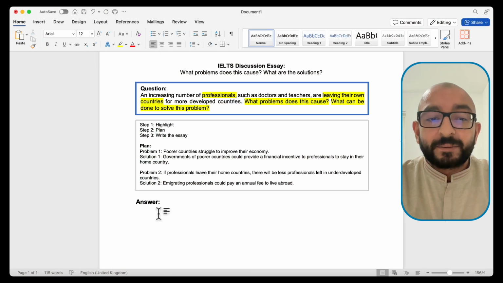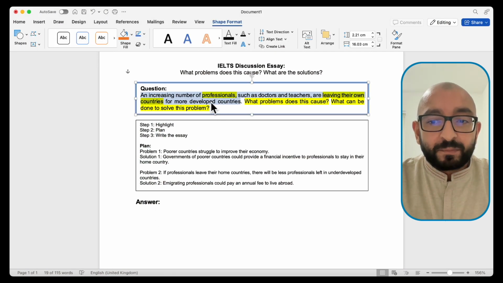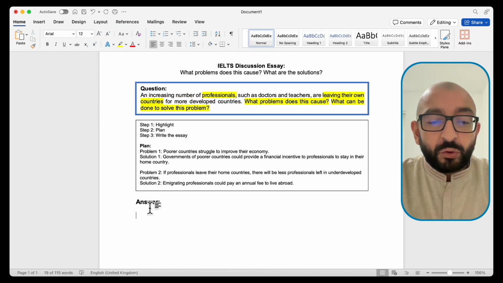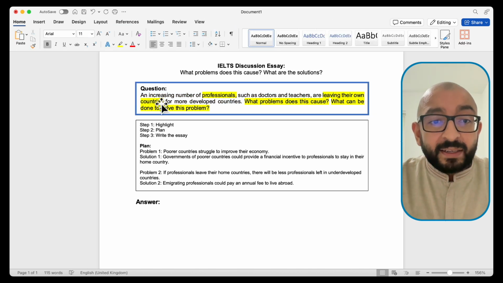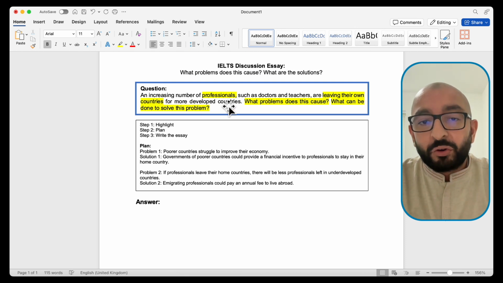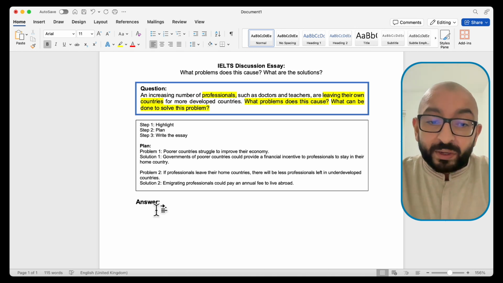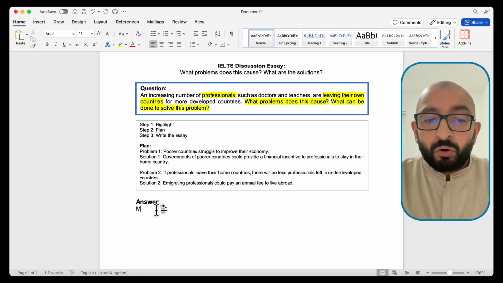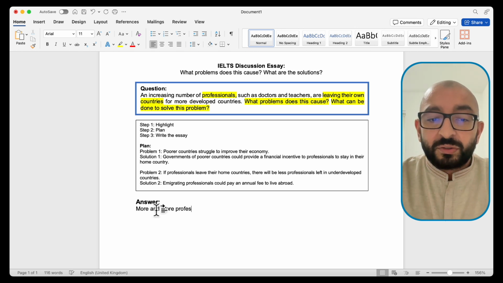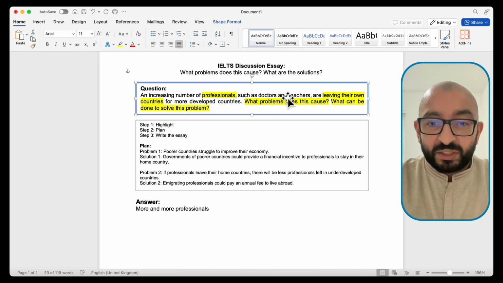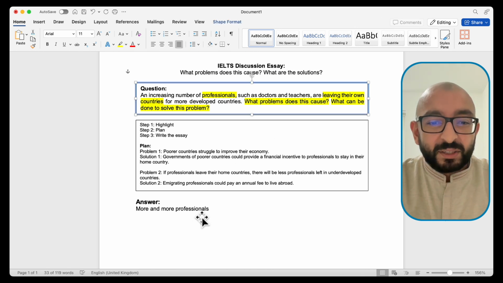And the introduction only needs to be 2 sentences long. That's it. And a good introduction should look like this. So all we will do is reword this sentence, and we can do that by using synonyms. In this question, it says an increasing number of professionals. So instead of writing an increasing number, I'm just going to write more and more professionals. And here it says such as doctors and teachers. We can leave that because professionals means the same thing, so we don't need to mention it twice.